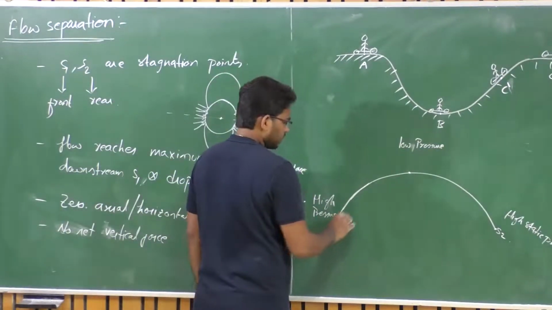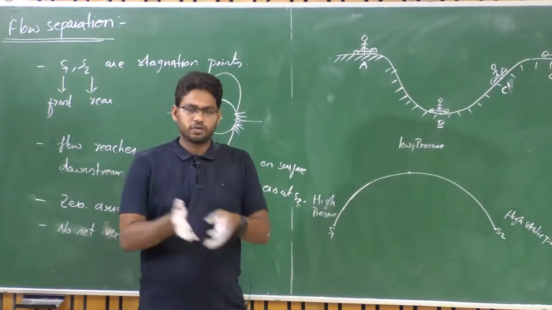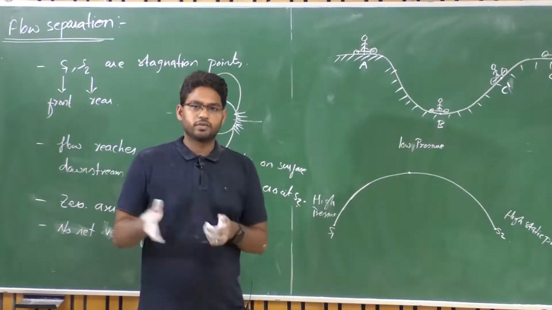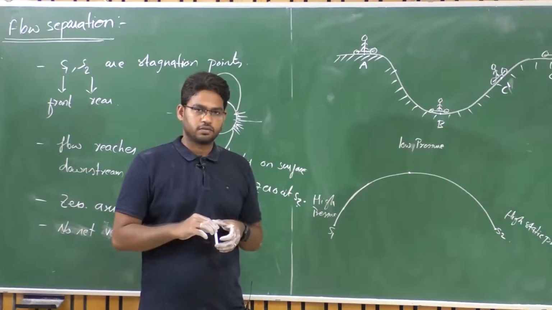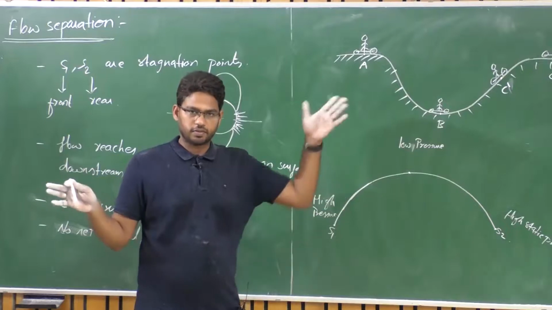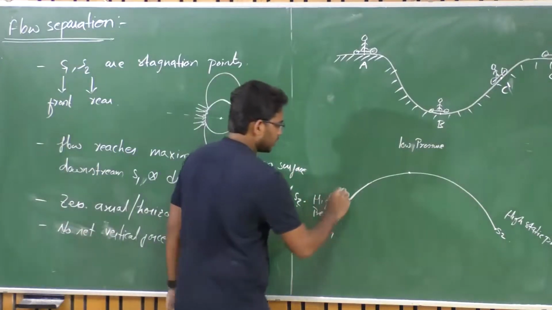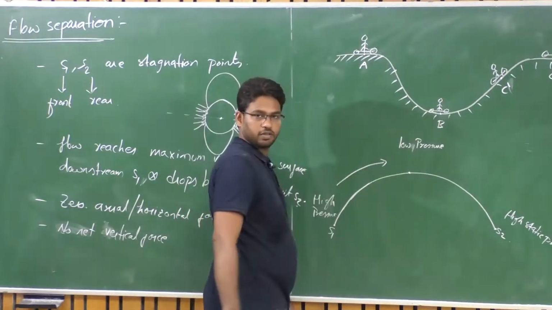So what happens? We know how a fluid flows. When does a fluid flow? From high pressure to low pressure, when there is a pressure difference, fluid flow happens, isn't it? So such a condition is a favorable condition for us.